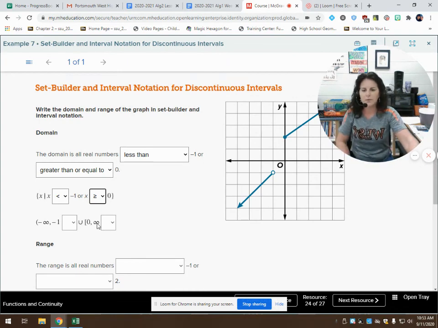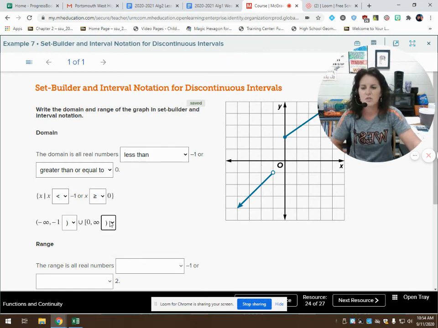Now notice, I'm not including the -1, so we have to use a parenthesis to show that we're not including. We can never include infinity because it's not an exact number, so I have to use a parenthesis again. They used a bracket at 0 because I am including the 0.